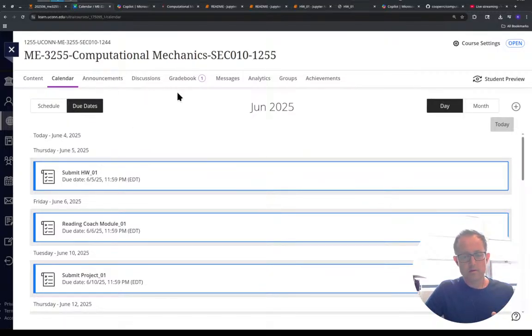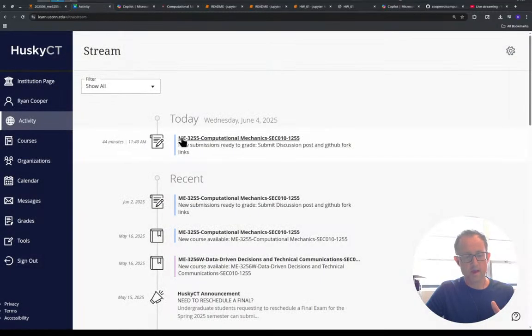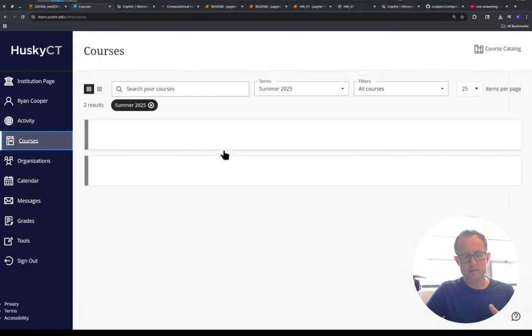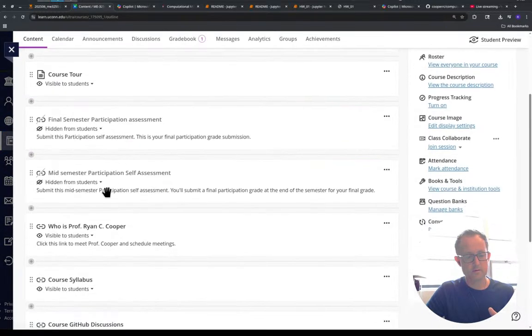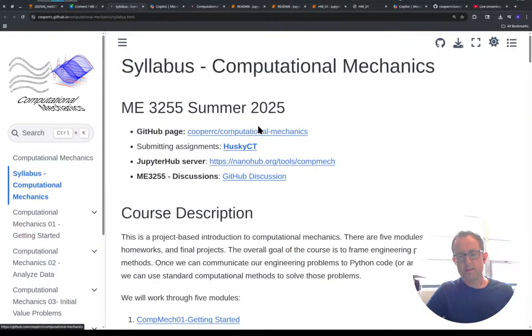Also, getting to this homework, let's go back into our course, and I'm going to pull up the course syllabus. In the syllabus, you have a copy of this computational mechanics website in your own GitHub repository.